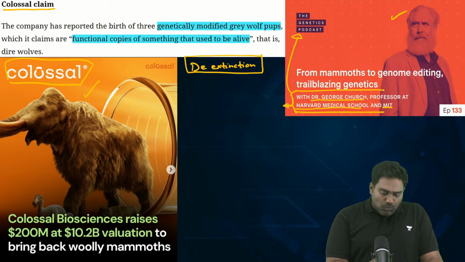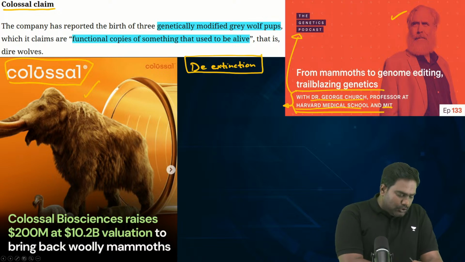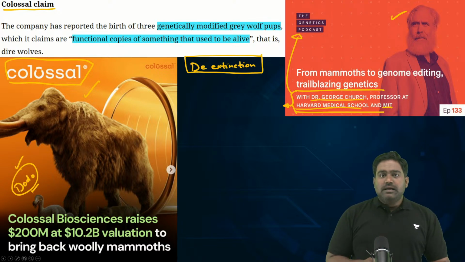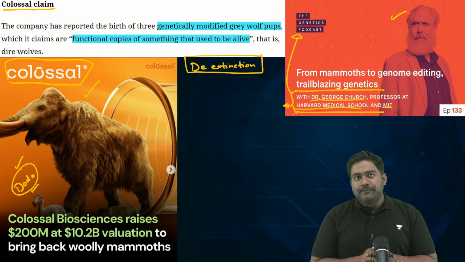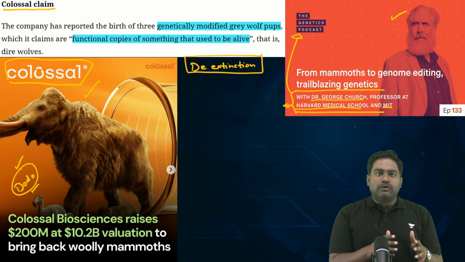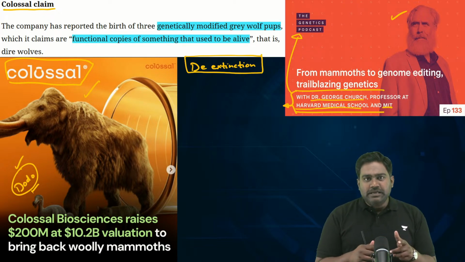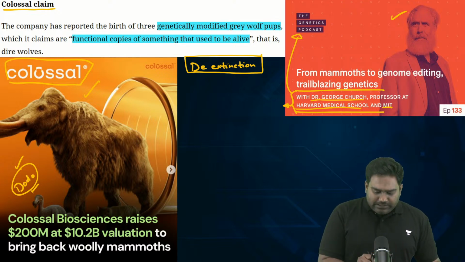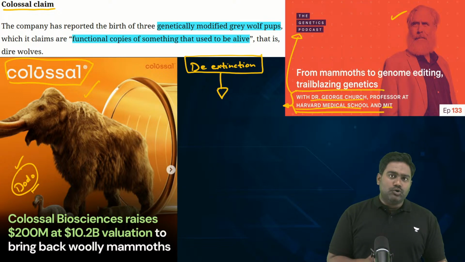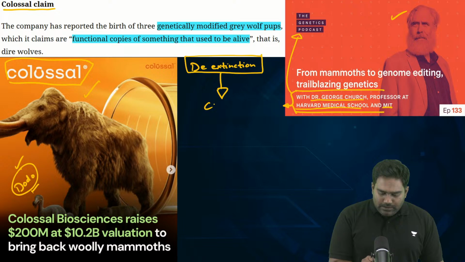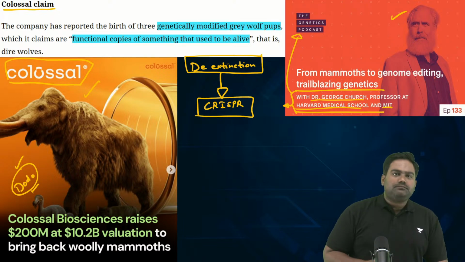The company is also working on bringing back the dodo, which is an extinct bird species, as well as the Tasmanian tiger. So, like this, Colossal Biosciences, an American biotech company, is working on cutting edge genetic engineering using a gene editing tool that all of you know, which is CRISPR.